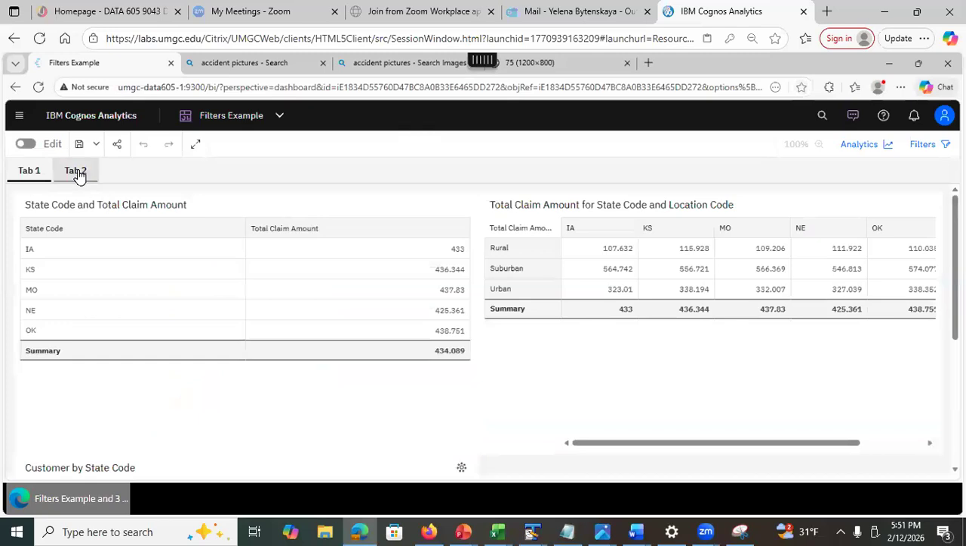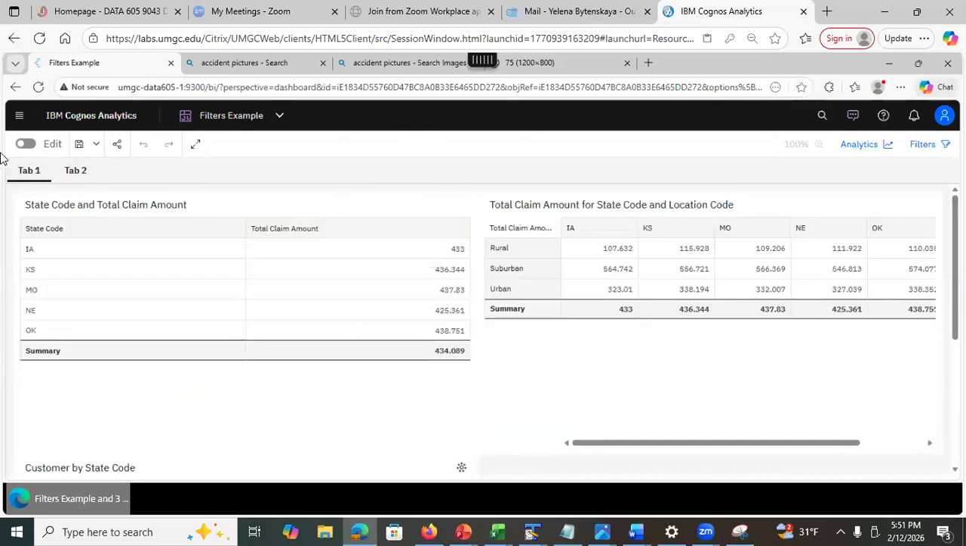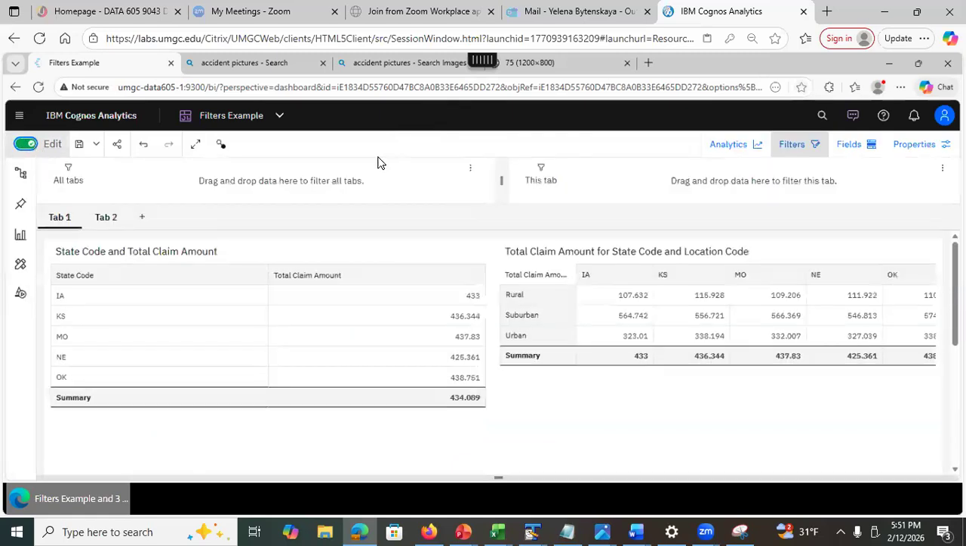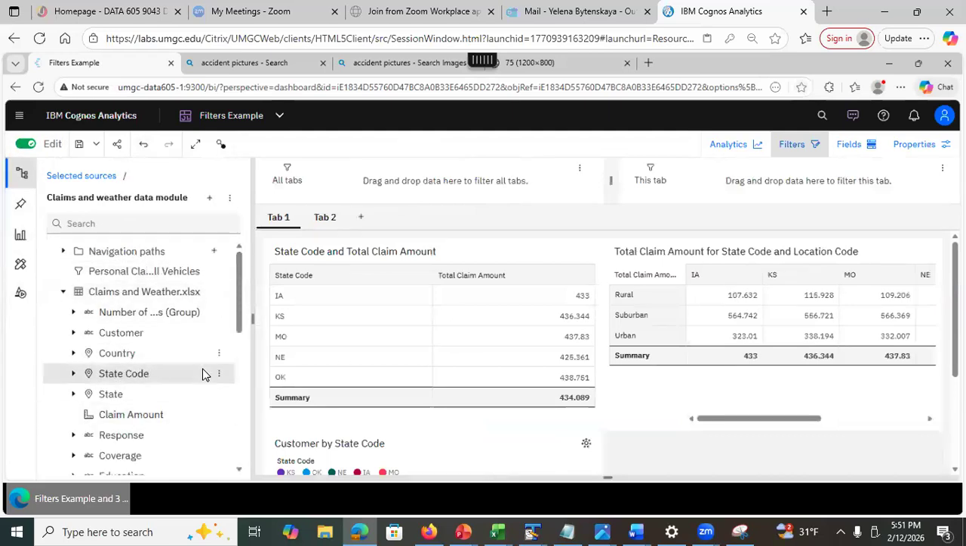I hope it makes sense. So this is a second tab, right? So now what I'm gonna do is, first of all, I have to be in the edit mode. I cannot apply the filters if I'm not in the edit mode, right? So I'm gonna go to the data source, because I have to select the field from data source.